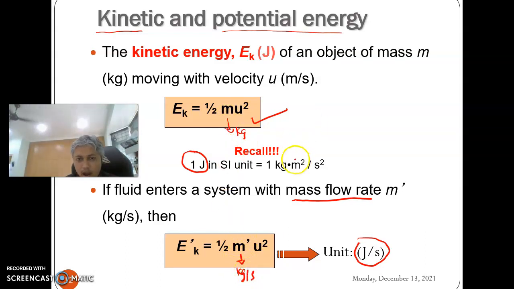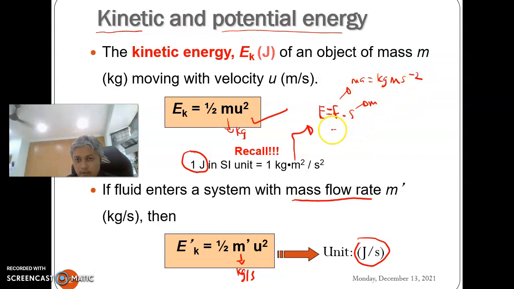And then how do we get this formula? Previously we have learned that work equals F dot s, where s is displacement, so the unit is meter. And F equals ma, so m is kg and a is acceleration in m s^-2.